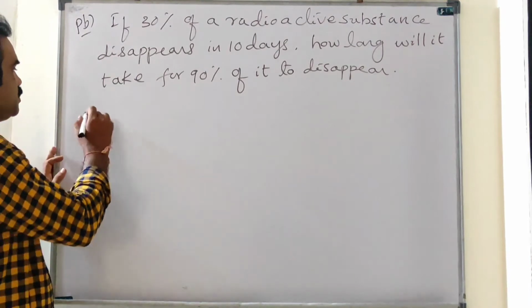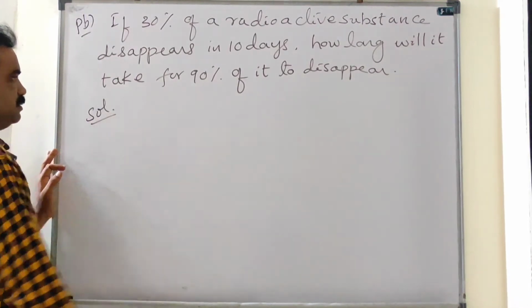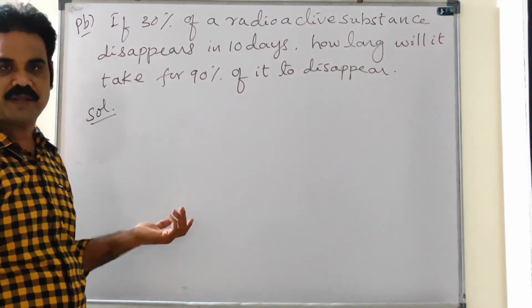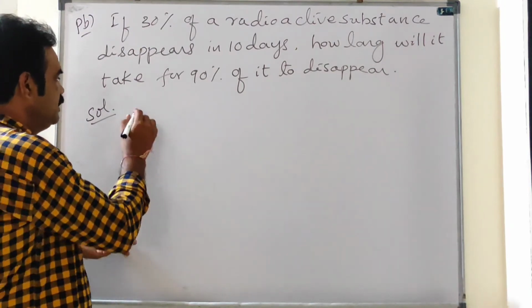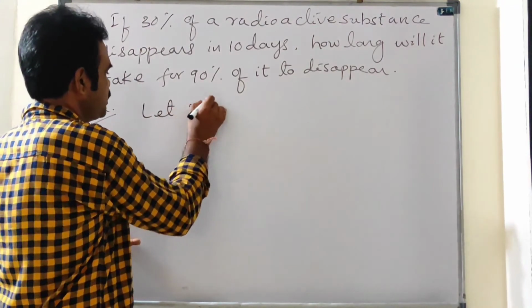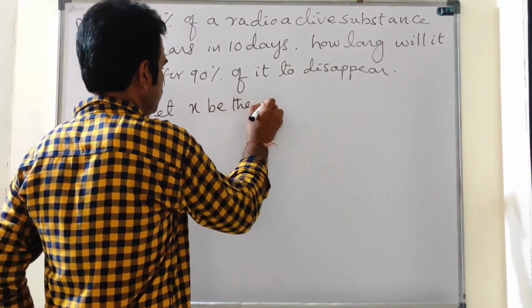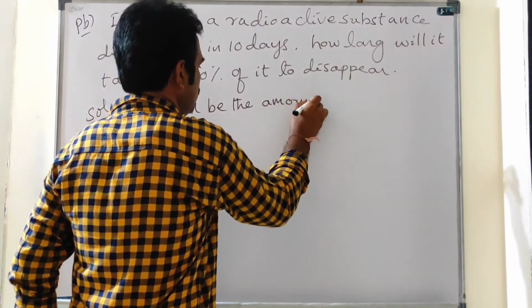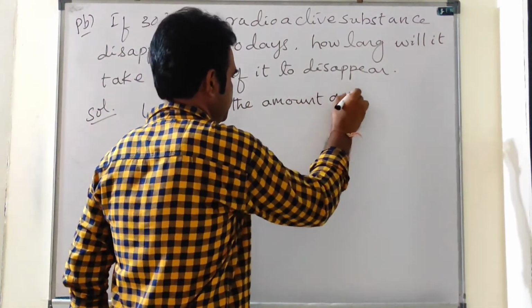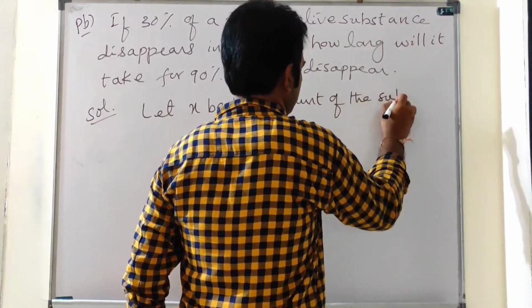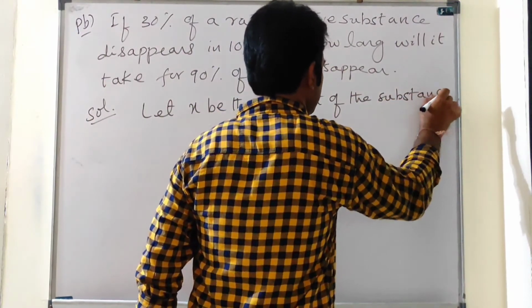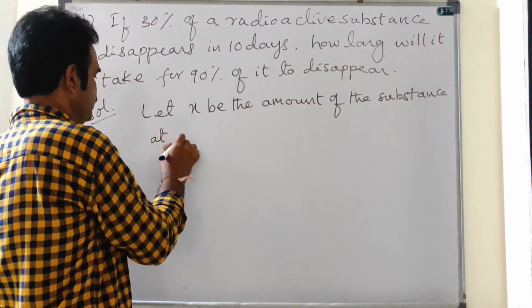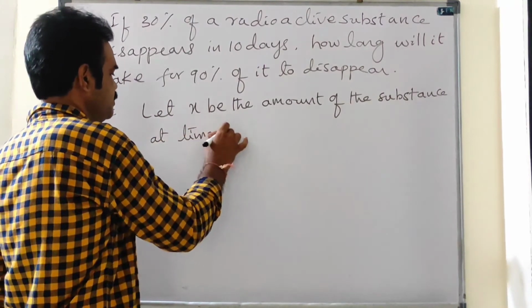Okay, see the solution. This is the case of natural decay. Let x be the amount of the substance, that means radioactive substance, at time t.